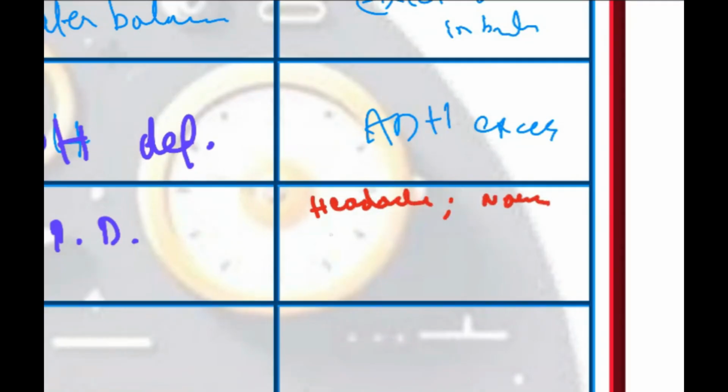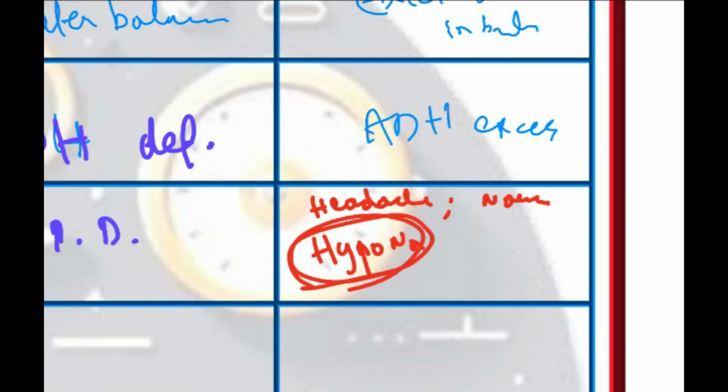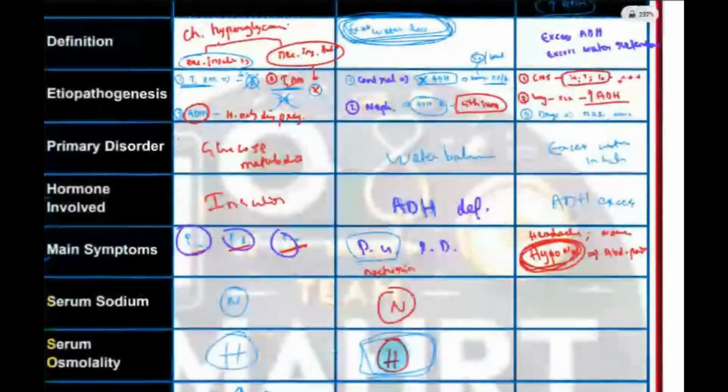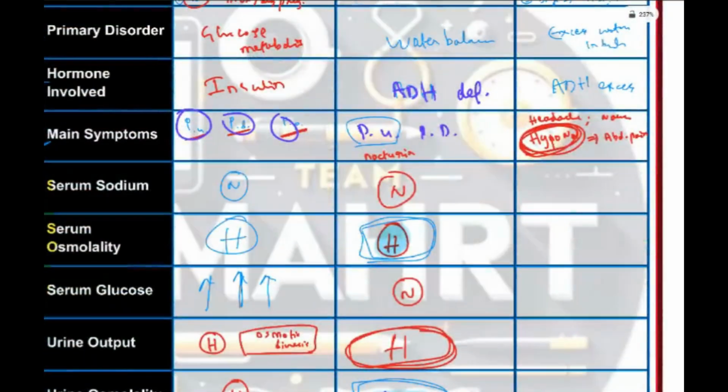In the abdomen, because of hyponatremia, because dilution will occur, we will have the symptoms of hyponatremia: abdominal pain, confusion, etc. So now tell me, serum sodium will be low because serum contains a lot of water now, so serum sodium will be low.